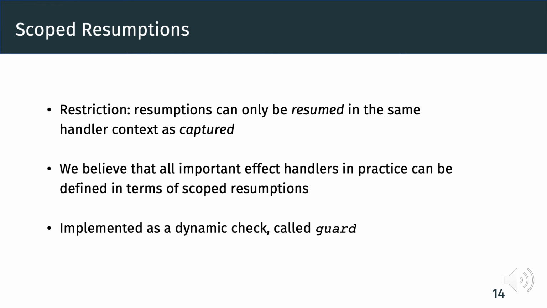However, we believe all important effect handlers can be written with scoped resumptions, including complicated examples like async or concurrent scheduling. In this work, we follow our SFP work and use a dynamic check for scoped resumptions called guard. We refer to our paper and also our SFP work for more details regarding scoped resumptions.